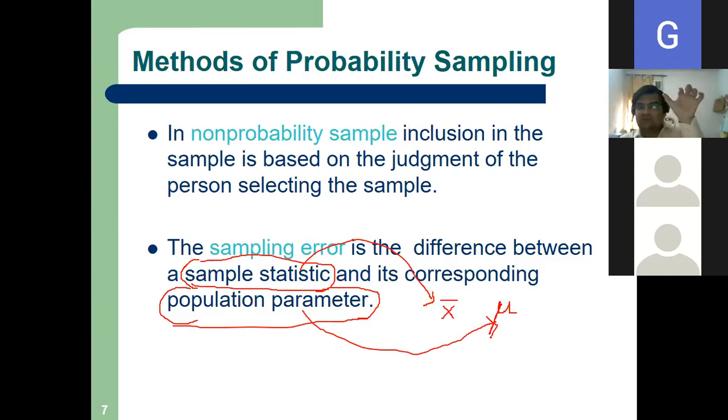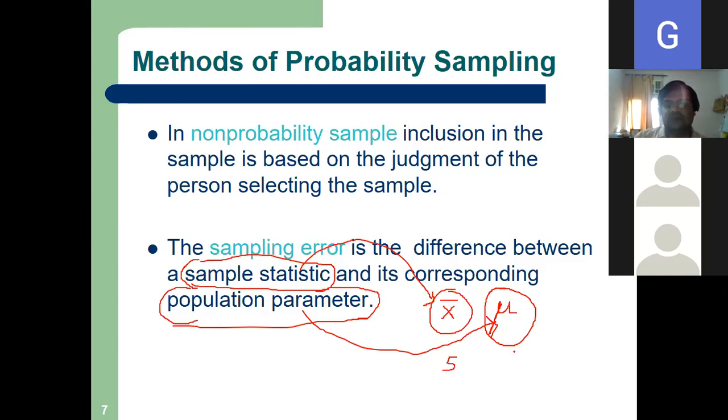Whatever we get from a sample we call statistic, not statistics. Sample statistic and population parameter. So x bar is sample mean, mu is population mean.